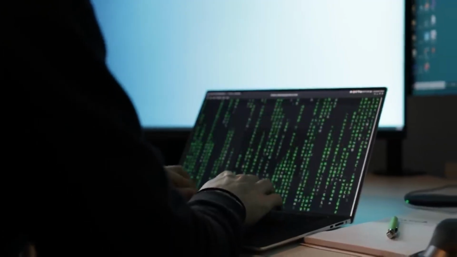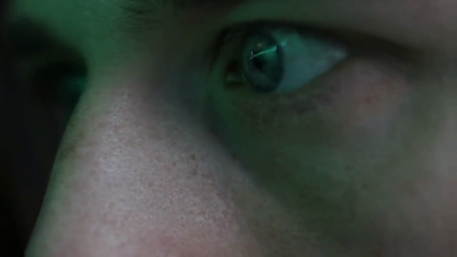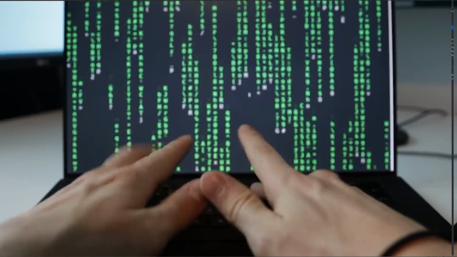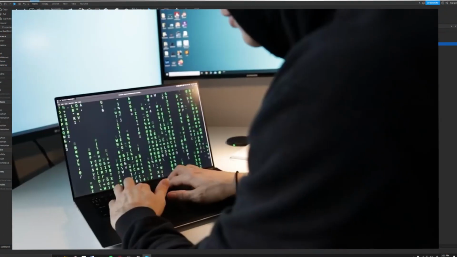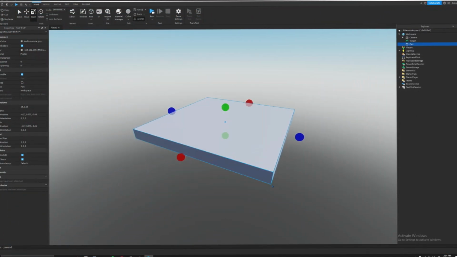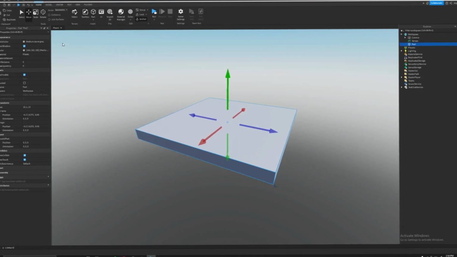I'd recommend you just touching stuff. Obviously not in your game, but make a separate game where you could just do a bunch of random stuff, because that builds practice for you. So then you get used to the layout of the studio and everything, so you already know automatically where everything is faster.